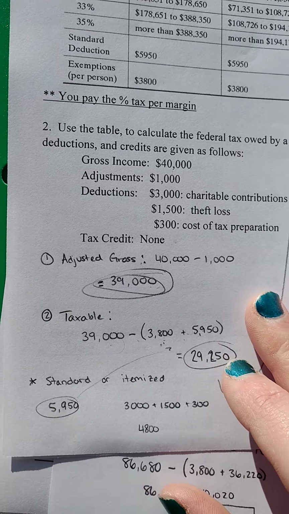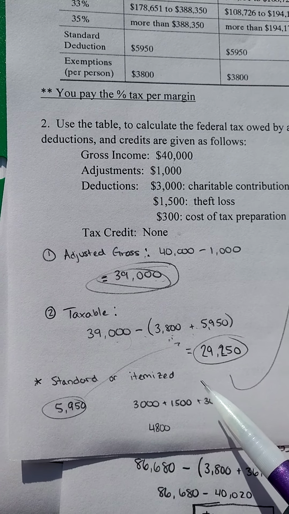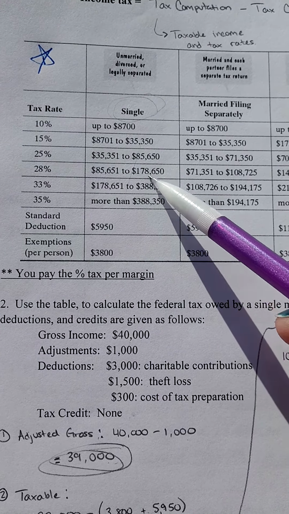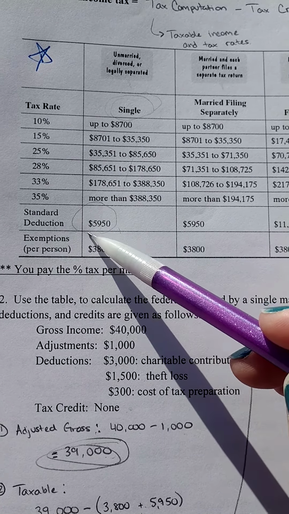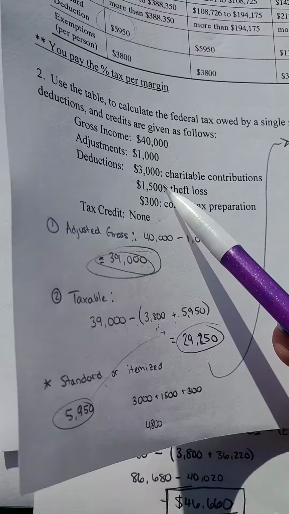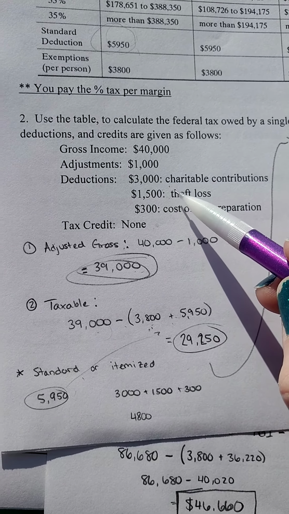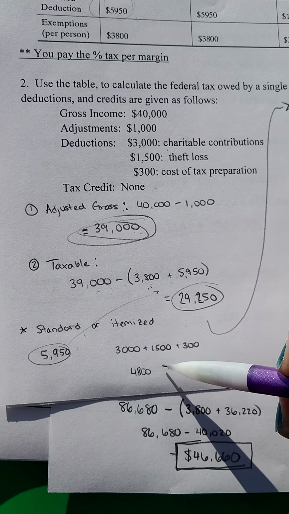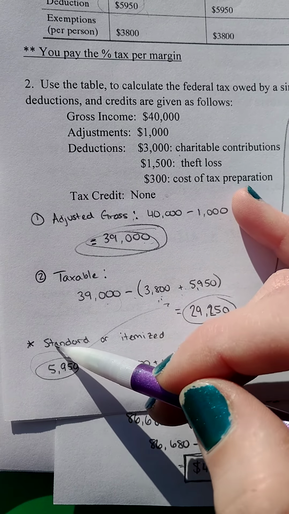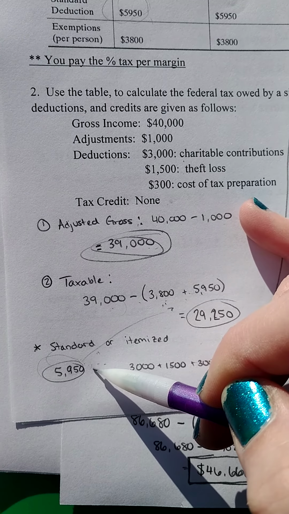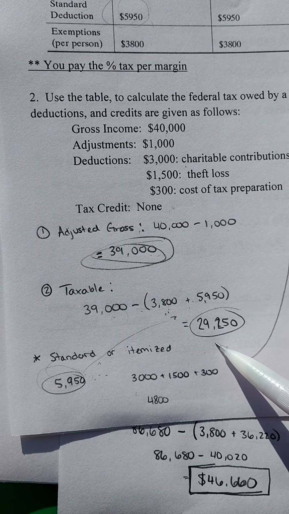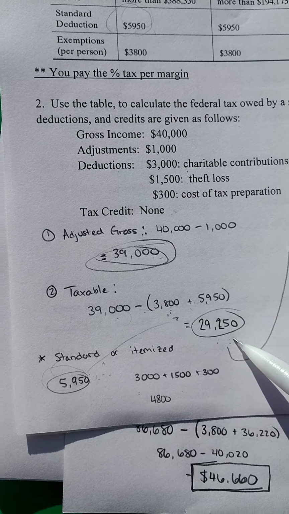Plus his deductions. What we have to figure out is whether standard or itemized is larger. His standard deduction, come back up here. We're in that single column. Come down. Standard deduction is $5,950. Is standard larger or is itemized? Itemized means you add up all of the deductions listed. So $3,000 plus $1,500 plus $300 gives you $4,800. Well, which of these is larger? Obviously the $5,950. So you are going to subtract the standard deduction on this one. When you run your math, you get $29,250 for his taxable income.